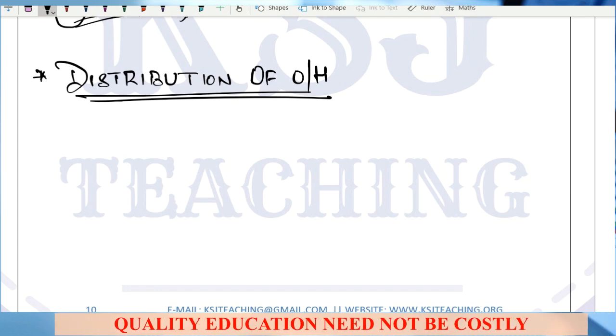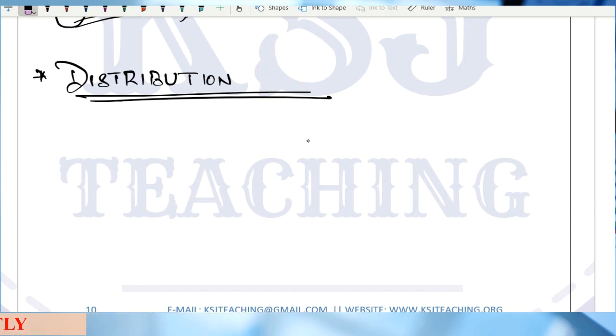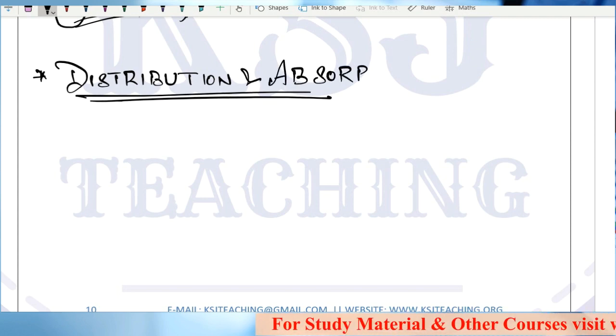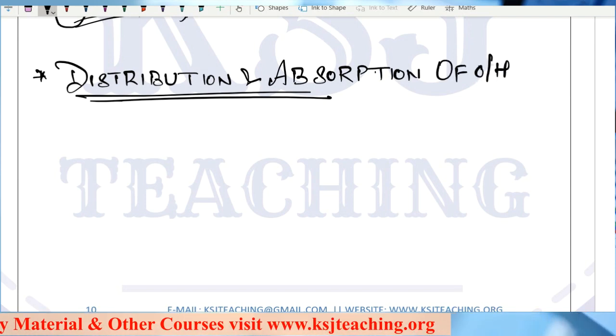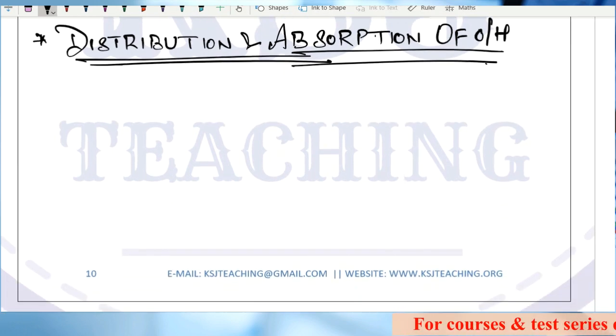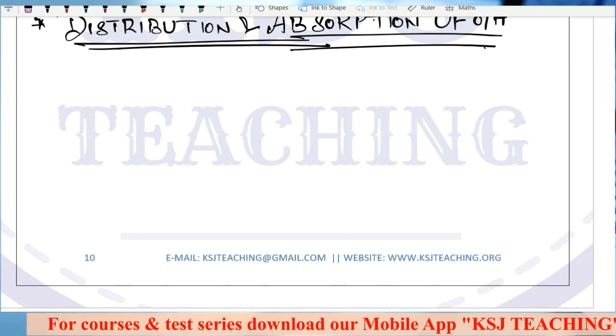Now there are three steps in the distribution and absorption basically. I'll rewrite this topic: distribution and absorption of overheads. So that means first distribute the overheads into the various departments, then identify those overheads in one unit of finished product. That is what we are going to study in the next topic, and we are going to spend some time on this topic.